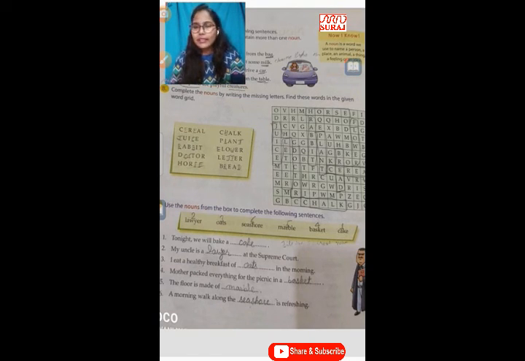Clear? Next one: my uncle is a blank at the Supreme Court. At the Supreme Court you can't be a marble, basket, seahorse, odds or cake. So what can you be? A lawyer. So my uncle is a lawyer at the Supreme Court. Clear? Like that you have to find the correct noun word for the following sentences. I hope this video will help you a lot.